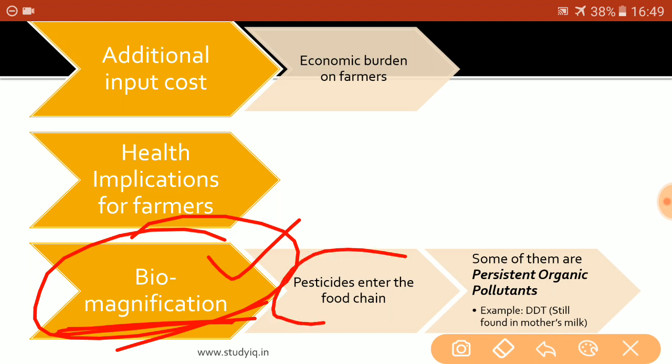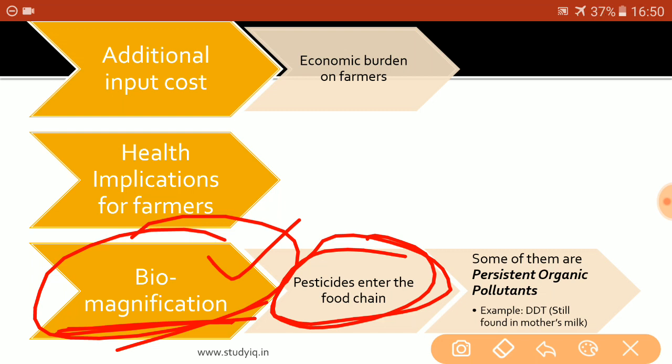So pesticides enter the food chain, and they not only impact the farmers and the surrounding community, but they impact every consumer. Because if the rice is, let us say, grown in the belt of Punjab and Haryana, not only the farmers or the surrounding population in Punjab and Haryana consume that rice, but people across the length and breadth of India consume that rice. And so the use of these pesticides and insecticides would impact the entire consumer community.